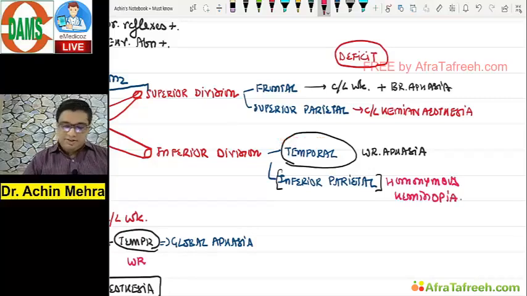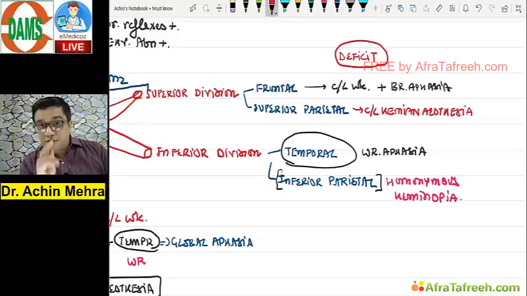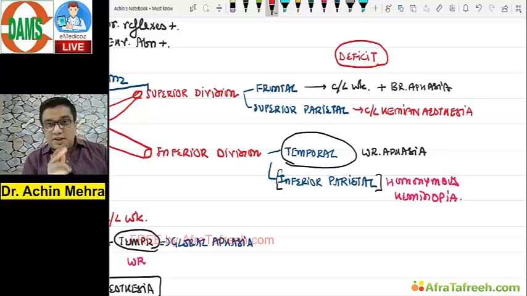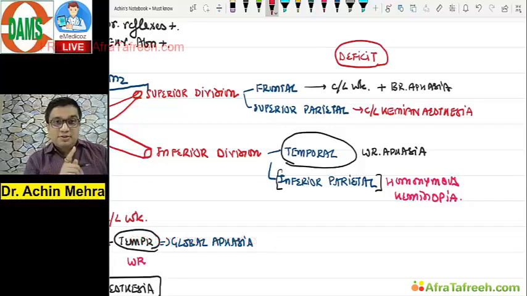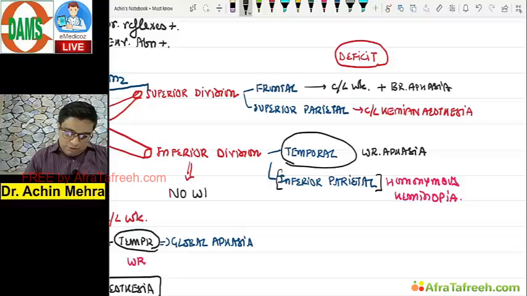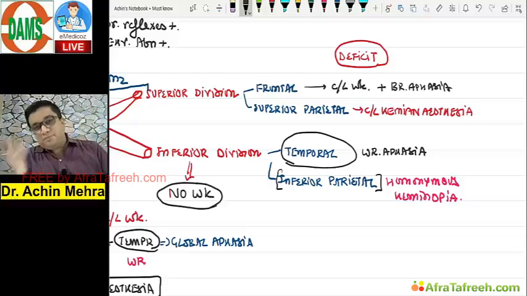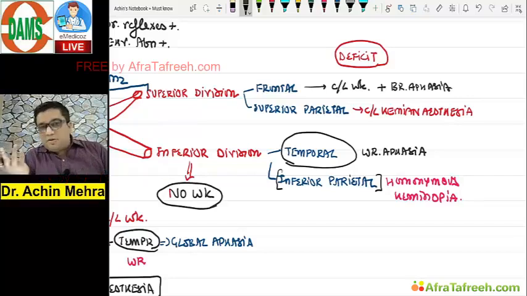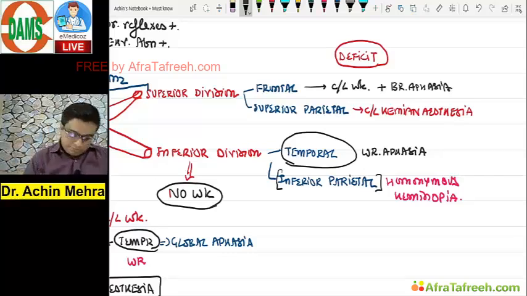Correct? Look at this. If at all there is a lesion in the inferior division of MCA, tell me fast. I want an answer on this. If there is a lesion in the inferior division of the MCA, will my patient get any kind of hemiparesis or weakness? No, because the motor cortex is spared here. So in these patients, one thing very important, must know, no weakness, no hemiparesis happens in them. Most important thing, neurology is like this. You see a symptom, you have to localize the lesion, and this is the gist of everything you must know, right? Okay.